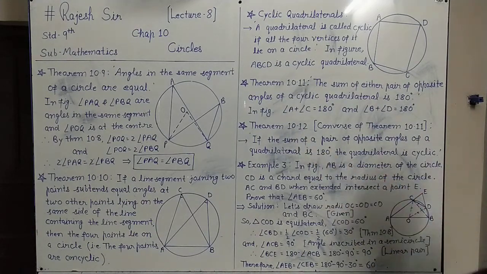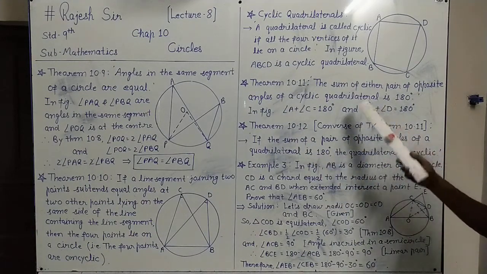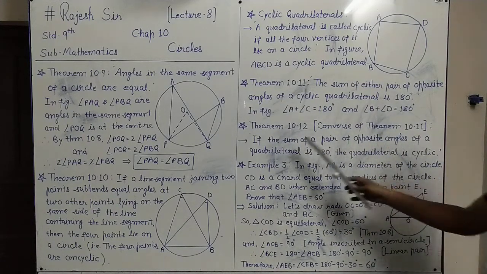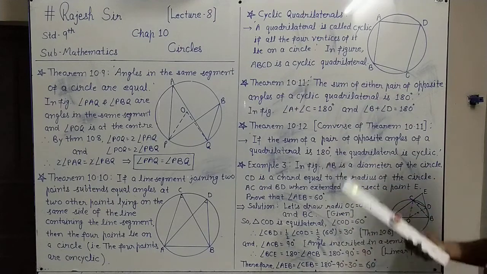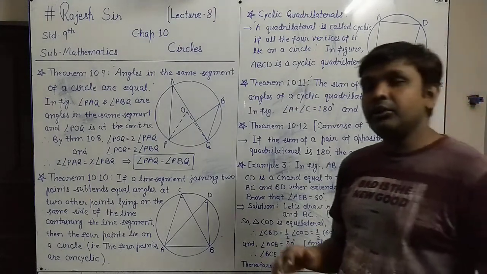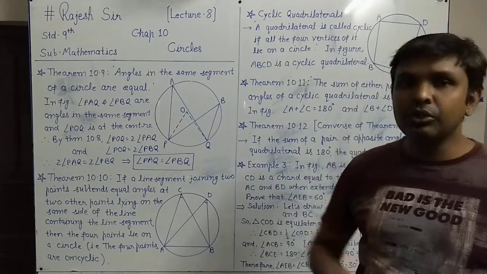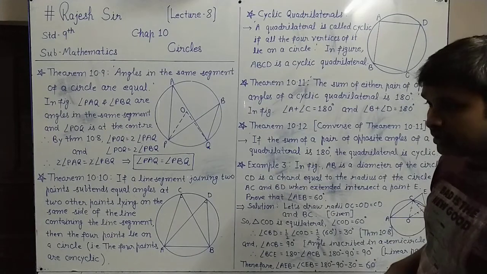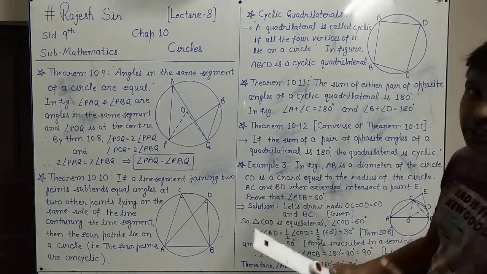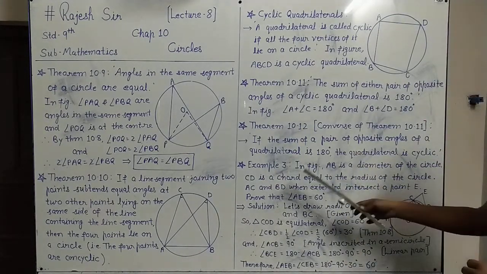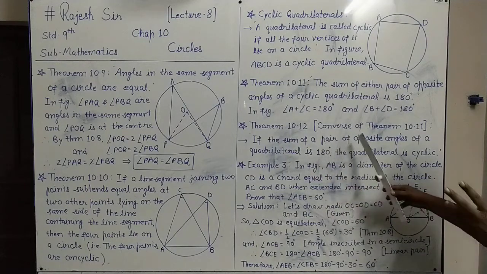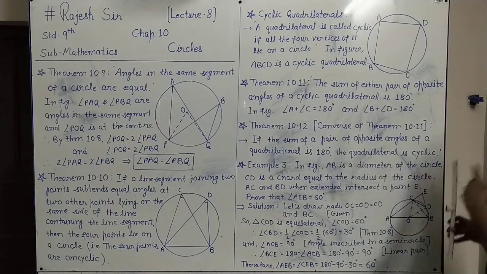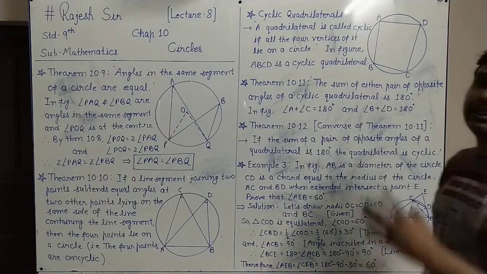Next, theorem 10.12, it is the converse of theorem 10.11 actually. If the sum of a pair of opposite angles of a quadrilateral is 180 degrees, the quadrilateral is cyclic. If a quadrilateral is given to you and you don't know whether it is cyclic or not, because a circle is not given, and you know about that quadrilateral that the sum of its opposite angles is 180 degrees, then the quadrilateral will be cyclic.